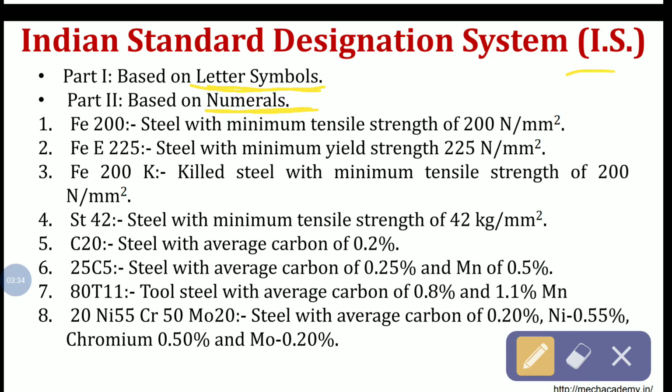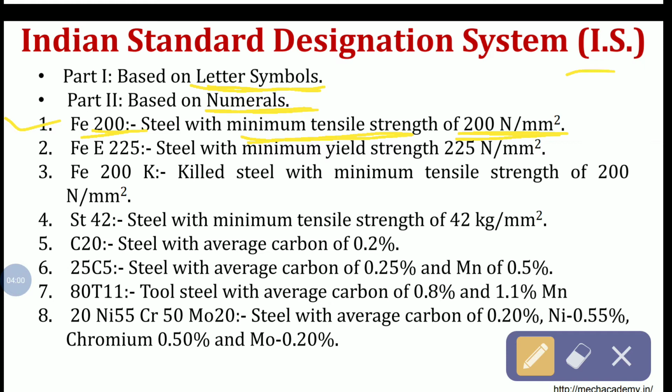The first example here is Fe 200. What does this mean? Fe 200 designation means steel with a minimum tensile strength of 200 Newton per mm square. So here 200 means a minimum tensile strength of 200 Newton per mm square, and Fe means steel. So here the letter symbol is Fe and the numeral is 200, correct?